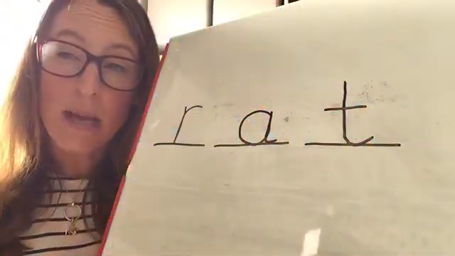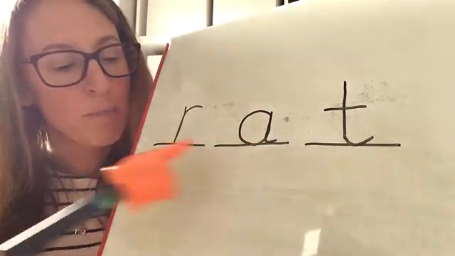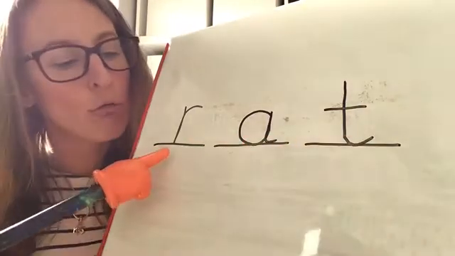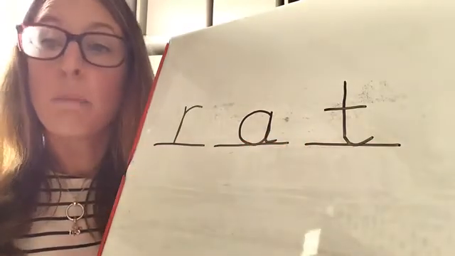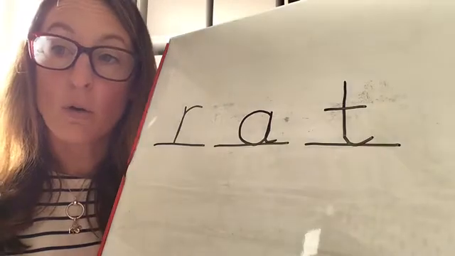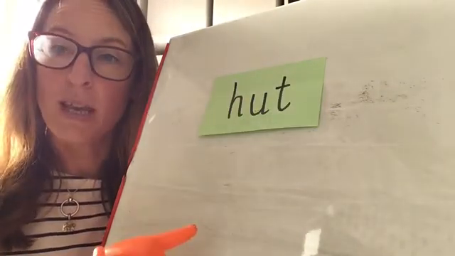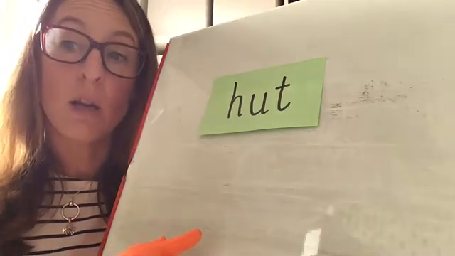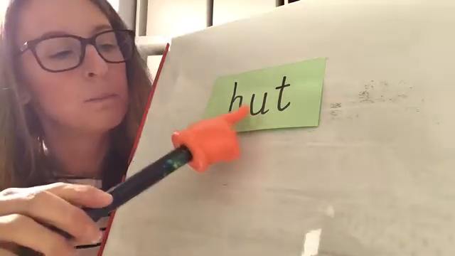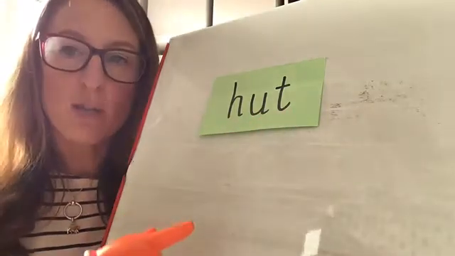Now we can say the sounds and read our own writing. R, at, rat. R, at, rat. Make sure you've got a clean board or a fresh piece of paper ready for the next word. Here is a word for us to read. If you think you can say the sounds and read the word quietly in your head, do it now. Now let's do it all together.